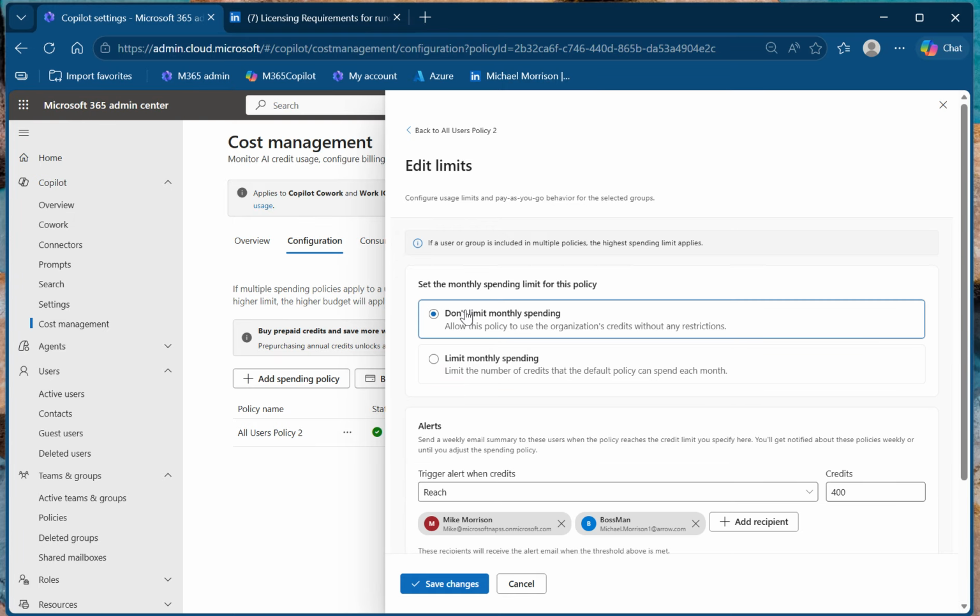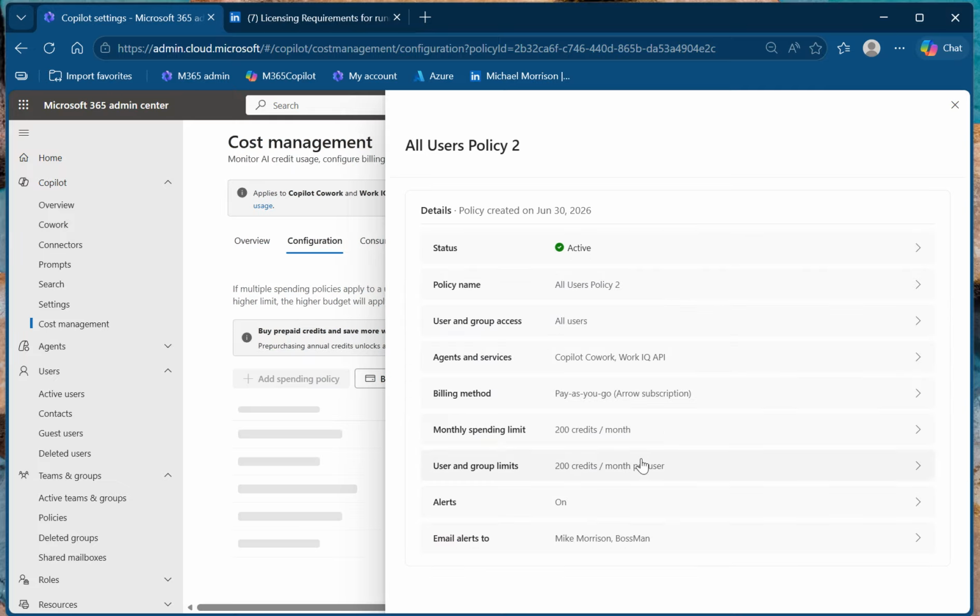Maybe I'll just turn that off. I'm just going to turn that spending limit off because I did get the trigger for 131 credits, and it said I used too many. So I'm just going to set it so that I get an alert when 400 credits are used in the month. Again, 400 credits is $4, right? So the credits under pay-as-you-go are a penny per credit. So when I hit a $4 limit, I'm going to get a notification.